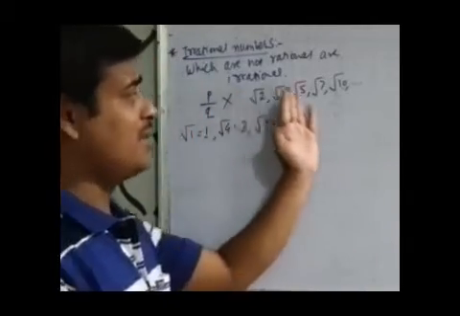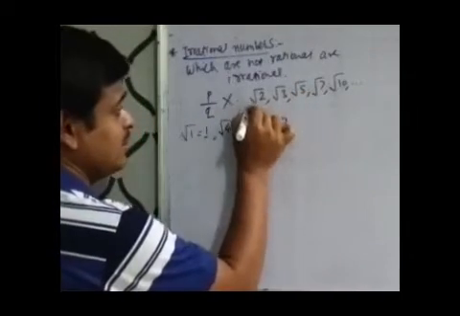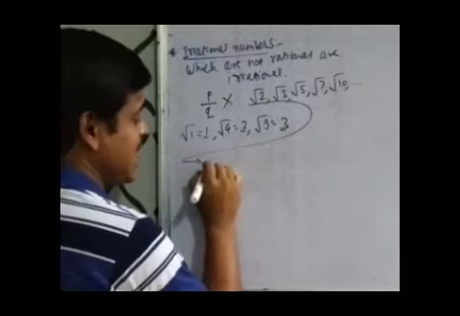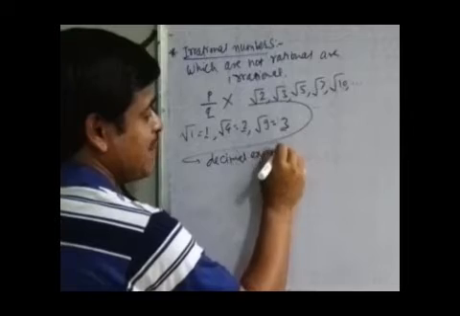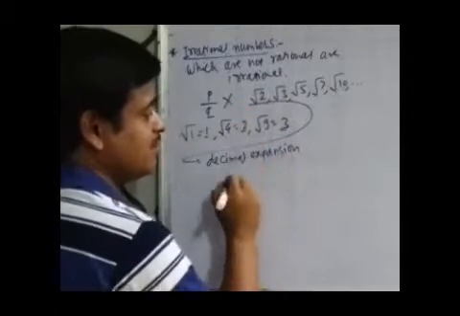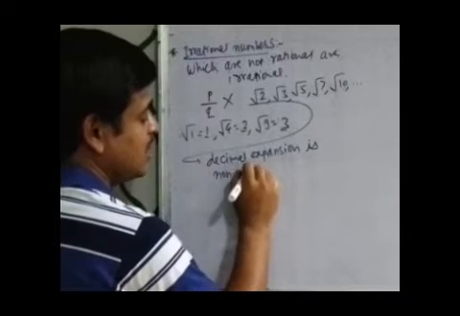These numbers are known as irrational numbers because their decimal expansion is non-terminating.